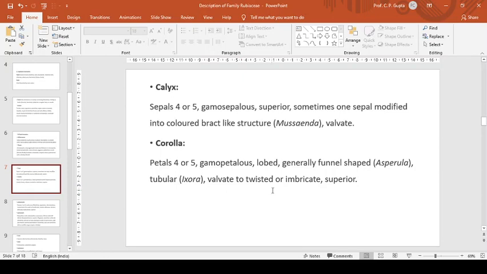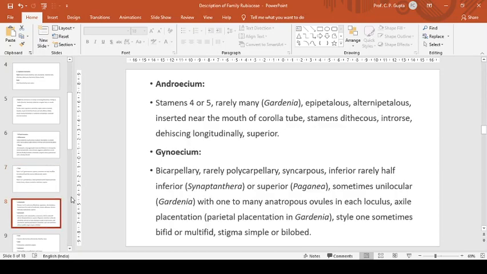Aestivation is valvate to twisted or imbricate, and they are superior. Now, androecium: stamens 4 or 5, rarely many in Gardenia. They are epipetalous, alternipetalous, inserted near the mouth of the corolla tube. Stamens dithecous, introrse, dehiscing longitudinally.